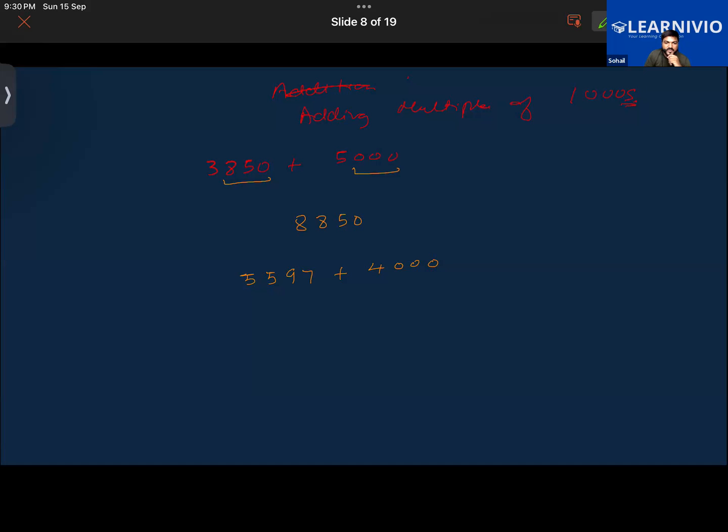Let me just clarify Habib's doubt. Whenever you have a number up to 4 place values, till 1,000, and you add a multiple of 1,000 like 2,000, 3,000, 4,000, you simply add the number at the 1,000 place value. In this one that is 4, and in the other that is 5. So 4 and 5 will be added, that will be 9, and the rest, 597, will remain the same. It's a simple observation, a simple short trick.